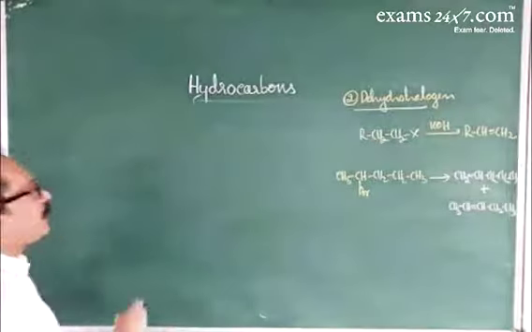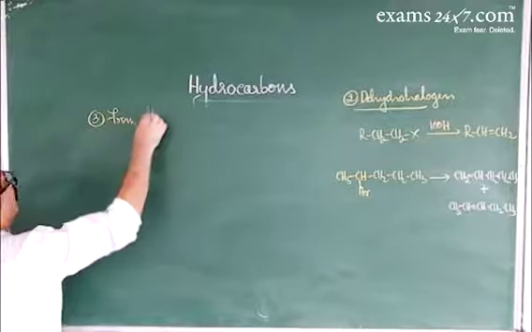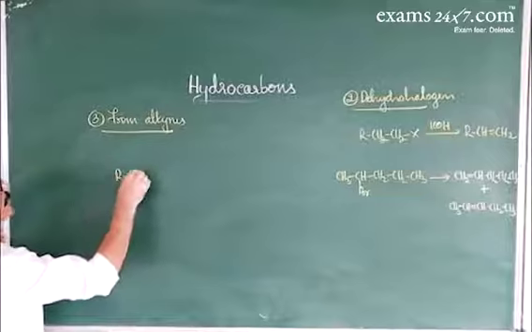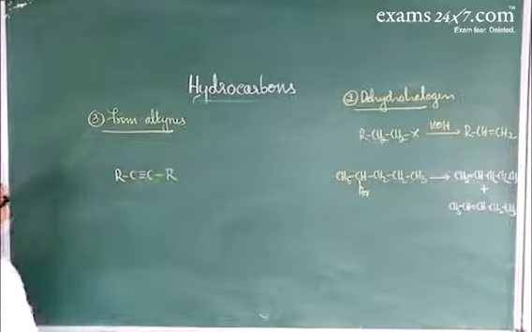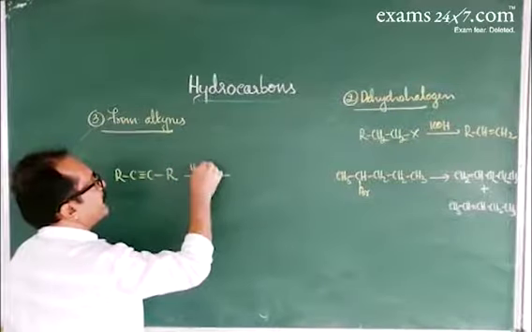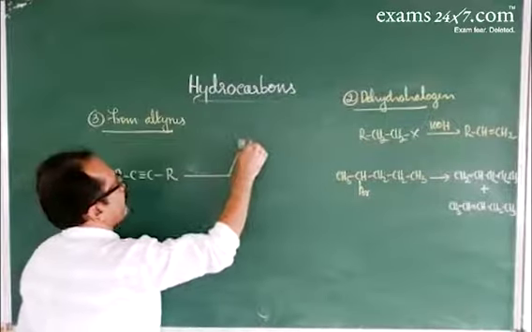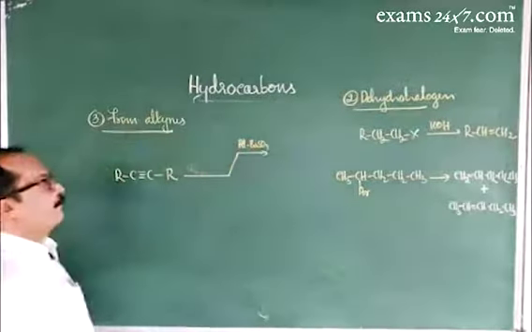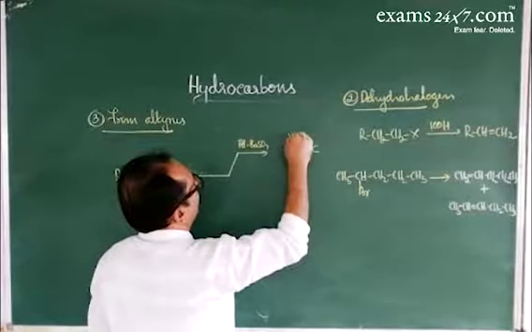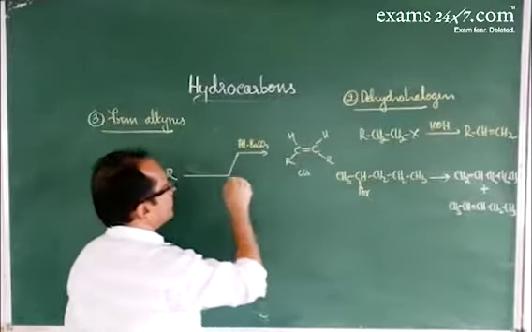The next method is from alkyne. R, C triple bond, R. When alkyne is reduced with Lindlar's catalyst, palladized barium sulfate, it gives the cis isomer, carbon to carbon double bond, H, R, the cis isomer is formed.